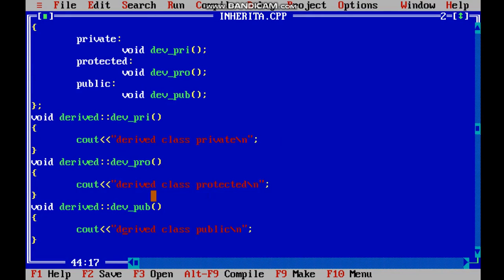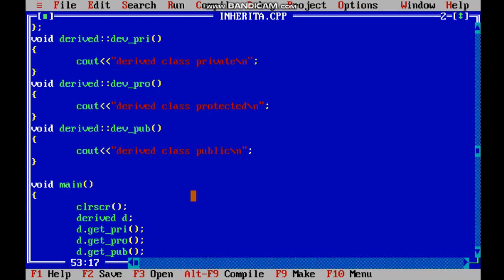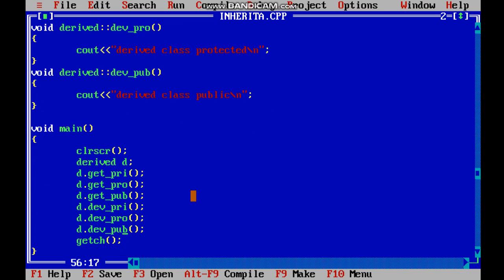Now inside void main, I have declared the derived class object because it has both the base class and the derived class member functions. So now I have called each and every member function of the base class and the derived class with the help of this derived class object. So it will allow, but there would be an error.